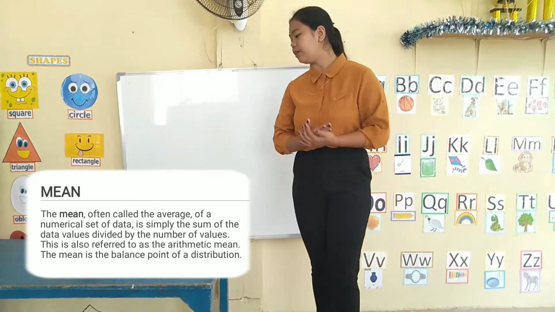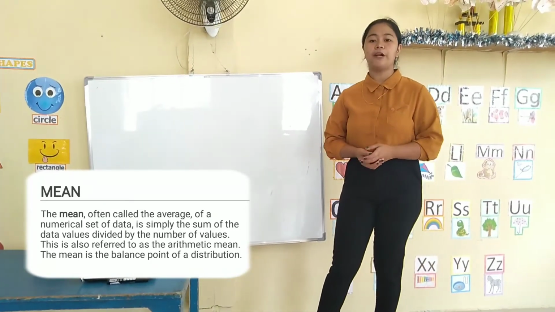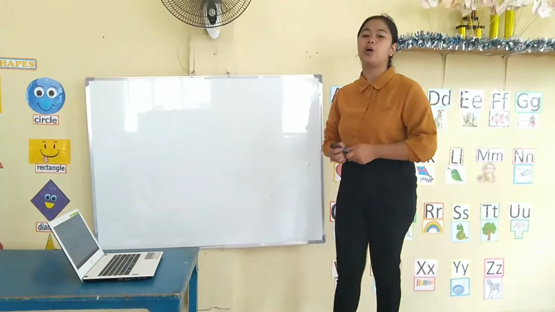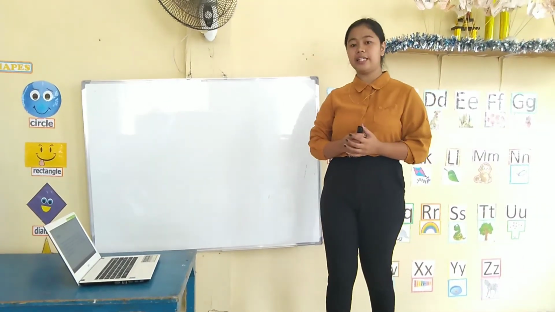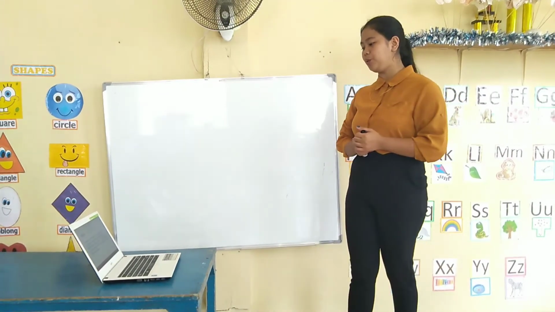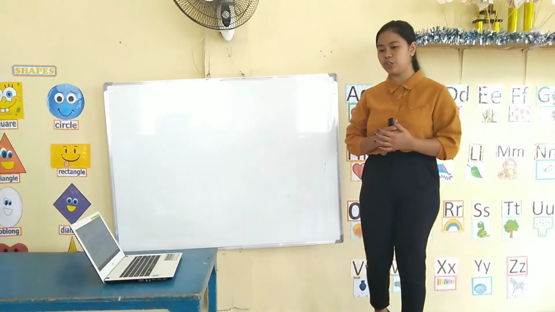There are three measures of central tendency: the mean, median, and the mode. First, let us define the mean. The mean, often called the average of a numerical set of data, is simply the sum of the data values divided by the number of values. This is also referred to as the arithmetic mean. The mean is the balance point of the distribution.